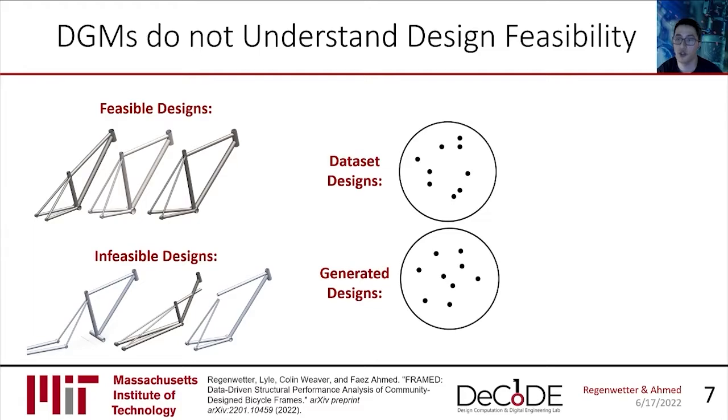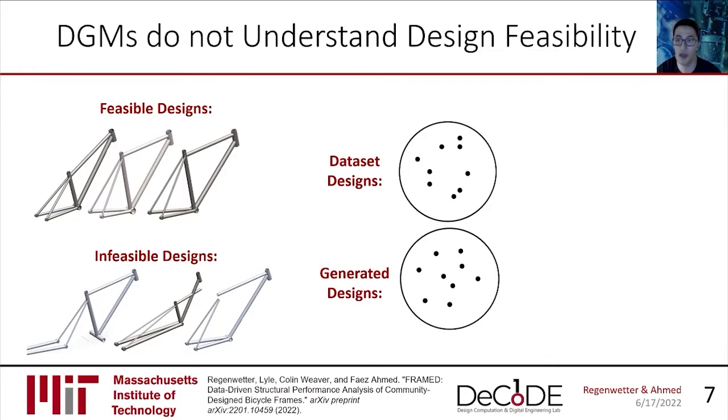Okay, so the first issue is that DGMs have no concept of design feasibility. This is a problem because, depending on how you represent your designs, it may be very easy to generate infeasible ones. So why do DGMs struggle with this? Well, to understand this, we have to understand what deep generative models are trained to do. Given a dataset with a particular data distribution, they generate sets of data points that mimic this distribution, something like you see here. You can think of this as a simple two-parameter design space with each point being one design.